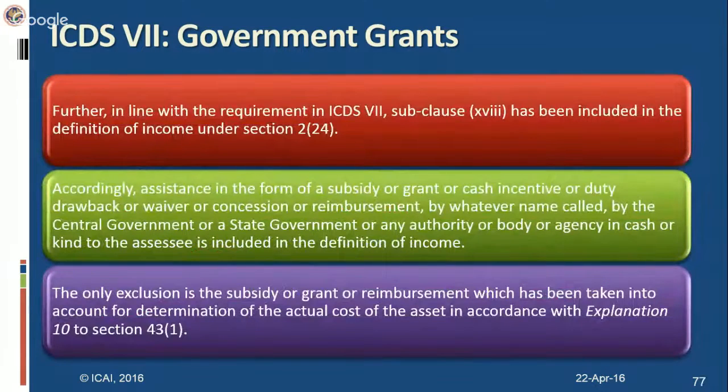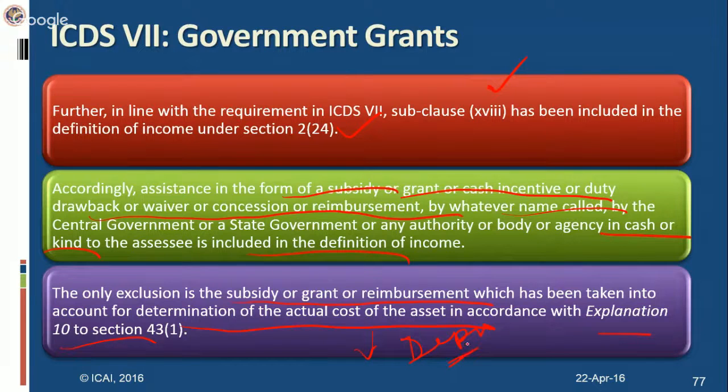Correspondingly, Section 2(24), Clause 18 has been inserted in the definition of income in 2(24) to include assistance in the form of subsidy, grant, or cash incentive, or duty drawback, or waiver, or concession, or reimbursement, by whatever name called, by the central government or state government in the definition of income. Central government, state government, authority, body, or agency. It can be in cash or kind. Still, it will be included in the definition of income. The only exclusion is the subsidy or grant or reimbursement which has been taken into account for determining the actual cost of the asset, as per Explanation 10 to 43(1). In this case, it will be reduced from the actual cost for the purpose of computing depreciation. This is the only exception.